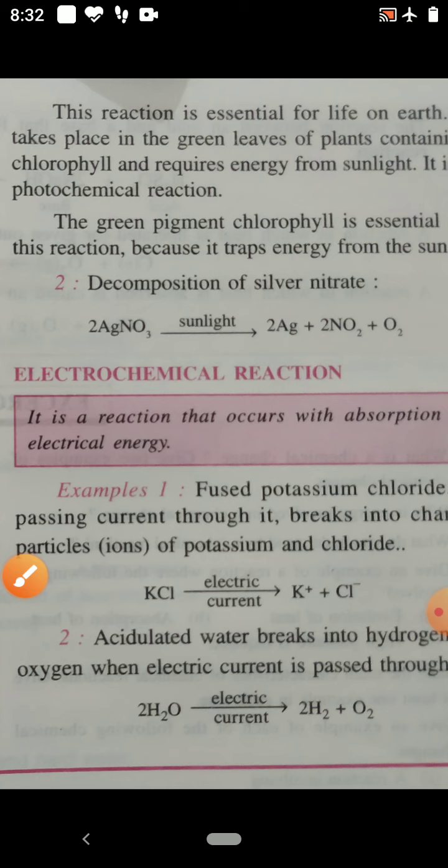So children, today you studied energy changes in chemical reactions. When there is a chemical reaction, energy change is involved. Either energy in the form of heat is absorbed or energy is given out. On the basis of that, there are two types of chemical reactions: exothermic reactions and endothermic reactions.